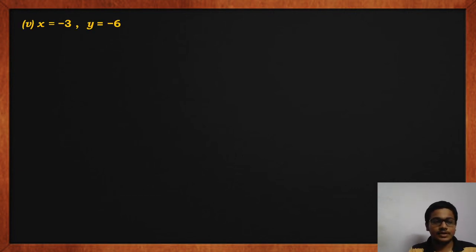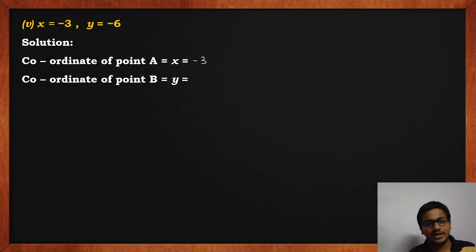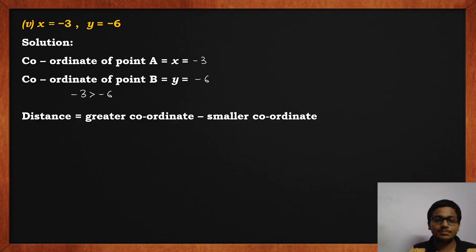Now fifth one. X equal to minus 3, y equal to minus 6. Again, solution. We'll write coordinate of point A, which is x, which is equal to minus 3. Coordinate of point B, which is y, which is equal to minus 6. Now, minus 3 is greater than minus 6 because they are negative numbers. Smaller the value, greater is the negative number. So, therefore, distance is greater coordinate minus smaller coordinate.